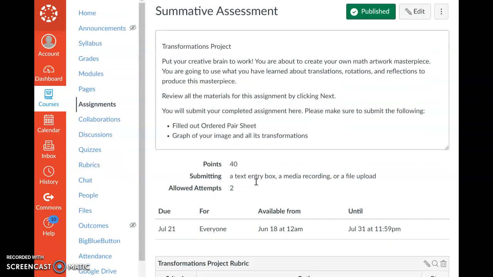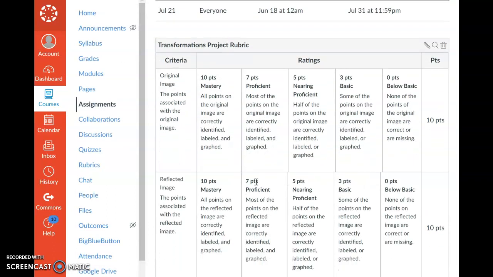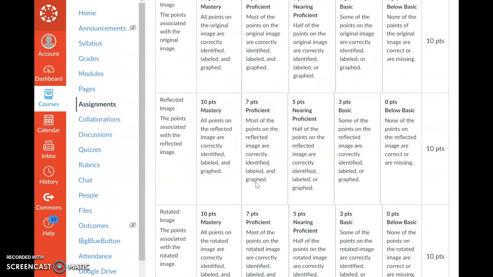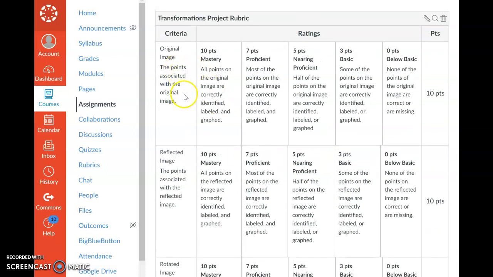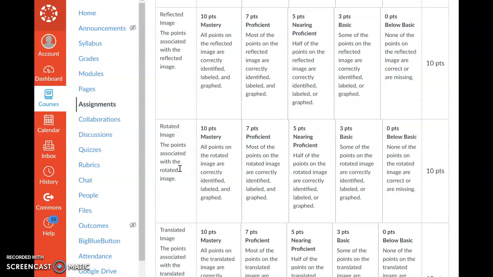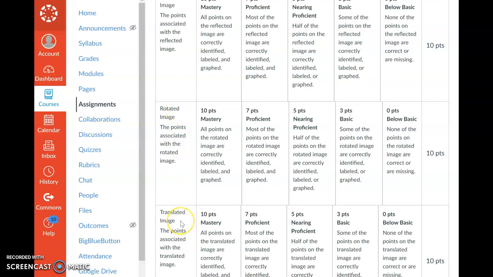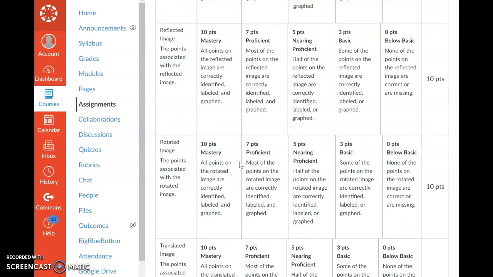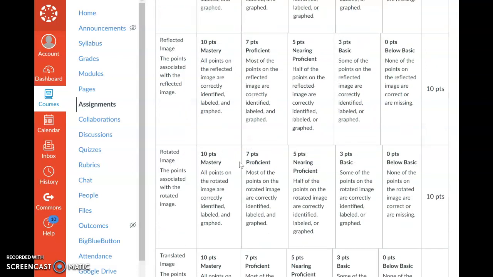So here we have the submission. And then if students scroll down, there is the project rubric. So this is where they will be graded. Notice that each criteria is different. So here we have the original image, we have the reflected image, the rotated image, and the translated image. These are all broken down so that students know what parts, if they need to, go back and revise.